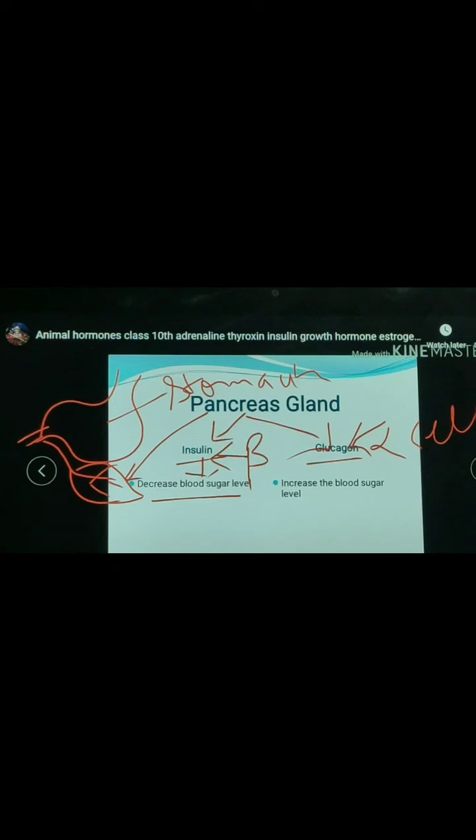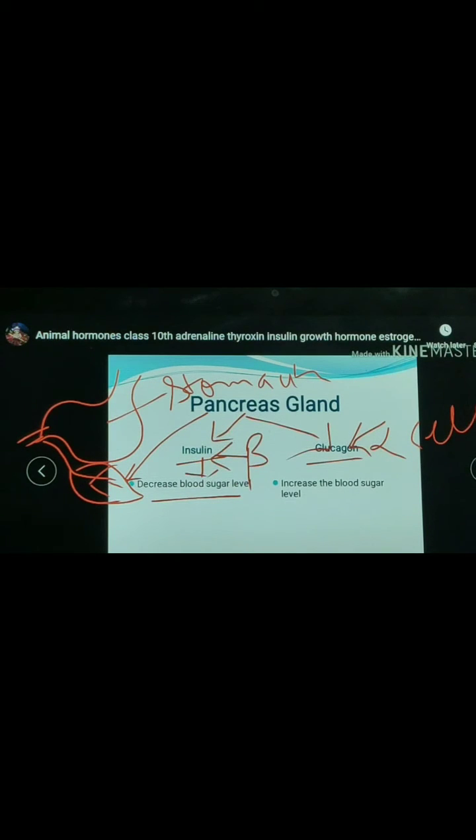Clear? So pancreas is the gland which is known as both exocrine and endocrine gland. The reason behind it is because pancreas secretes enzyme in the small intestine which helps in digestion. We know that the gland which secretes enzyme is known as exocrine gland. So that's why pancreas is an exocrine gland.